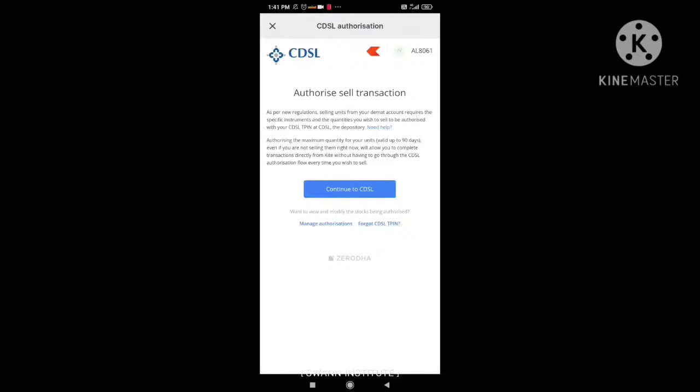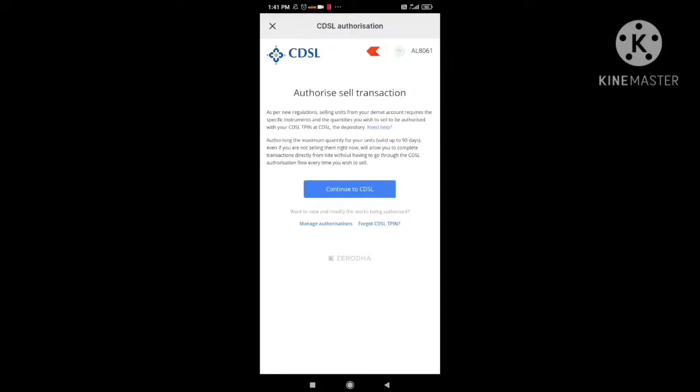It will open a pop-up window, that is authorization sell transaction, which is as per new regulation. Selling shares from your Demat account requires specific instruments and the quantities you wish to sell be authorized with your CDSL TPIN. So you have to register with the CDSL TPIN. It is stating that. So let's move on to this process.